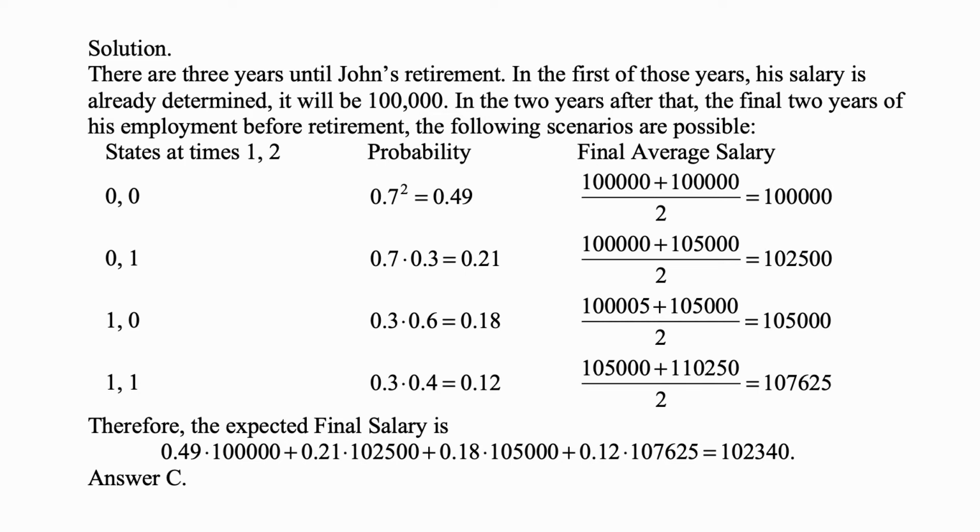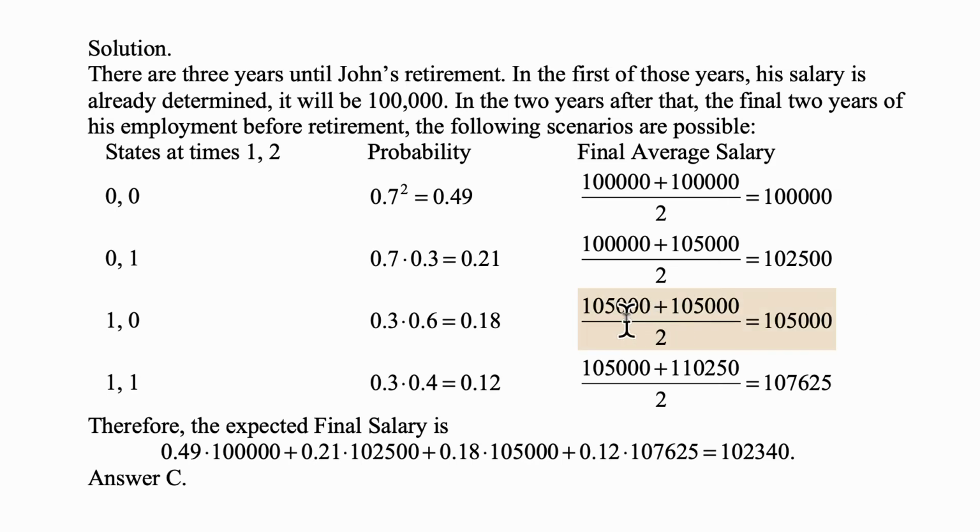Or state 0 followed by state 1, so no raise followed by 5% raise. The probability of that is 0.7 times 0.3, that's 0.21. And then his final average salary will be 100,000 plus 105,000 divided by 2, and that's 102,500. Or state 1 followed by state 0, which means that he gets a 5% raise and then no raise. The probability of that is 0.3 times 0.6, and that's 0.18.